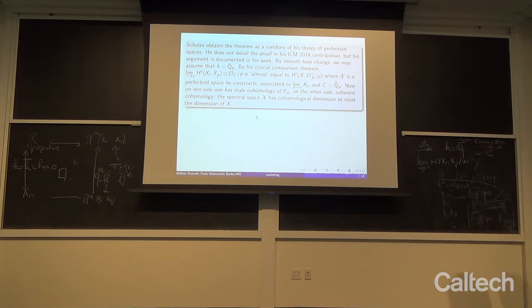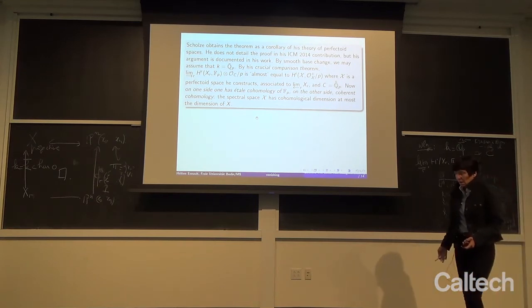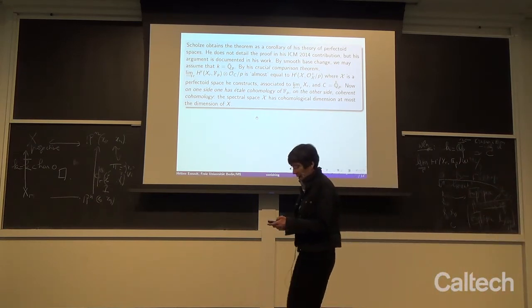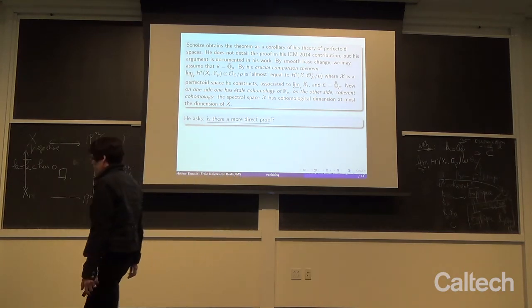And then this is a crucial, let me call it, vanishing theorem, or comparison theorem, if you like. And as a consequence, one obtains the vanishing here. So, okay, I hope I could at least make the idea concrete, or at least some aspect of it.